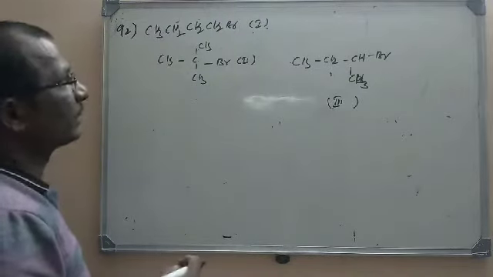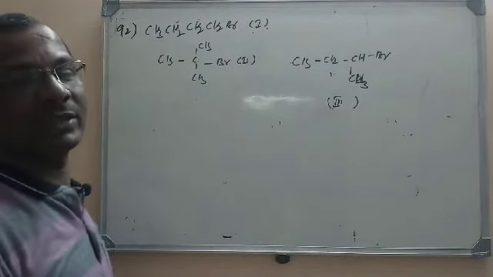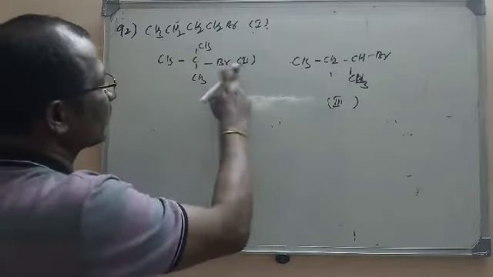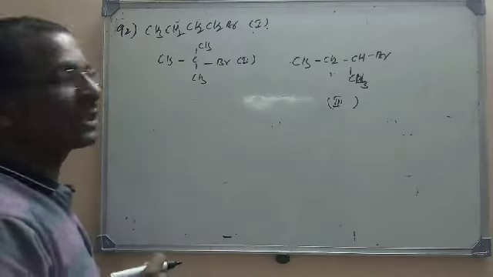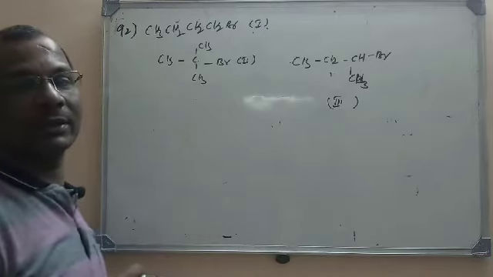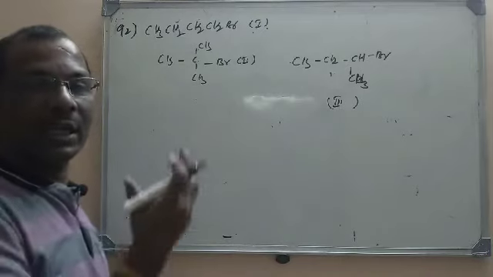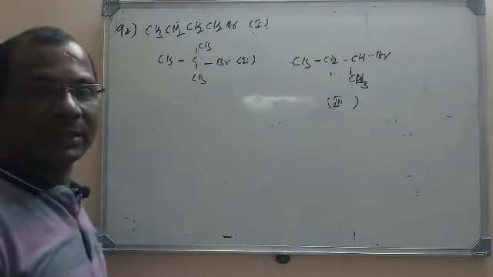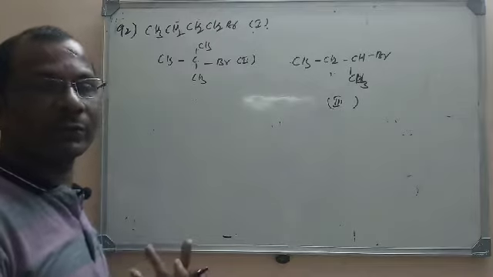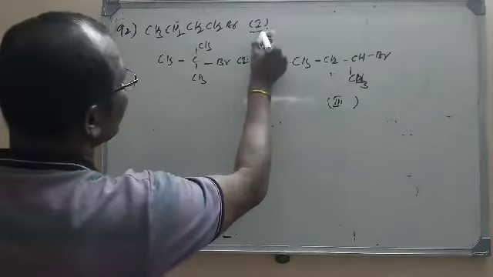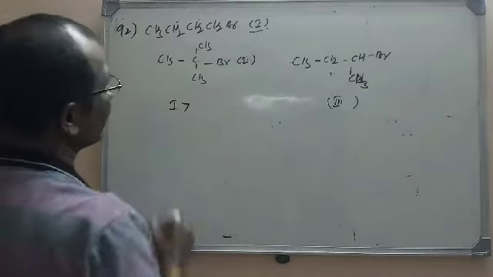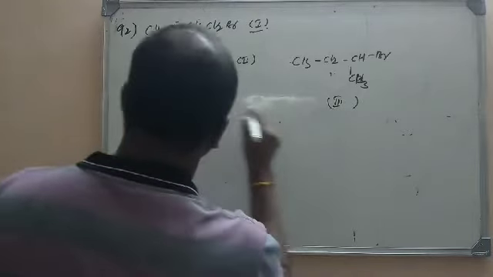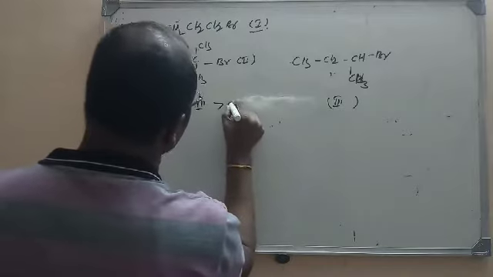So we all know that boiling points decrease with branching, because these are all isomers. When there is branching, what will happen? The total surface area will be decreased, and so the van der Waals forces will be decreased. So the more the surface area, the more the van der Waals force, the more is the boiling point. So definitely structure 1 has a higher boiling point than structure 3, than structure 2.